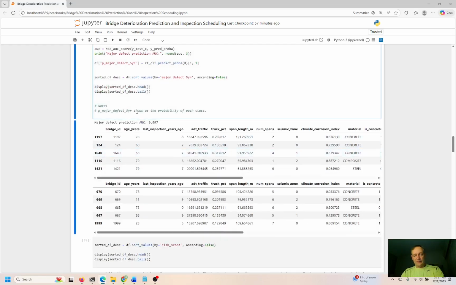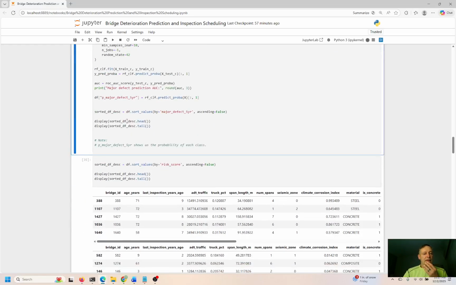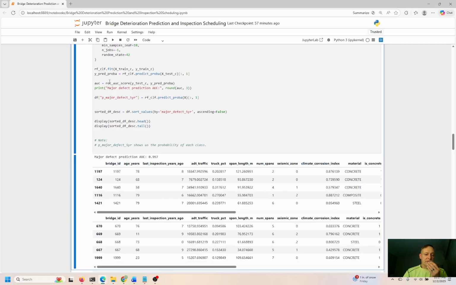So let me run this next cell over here. We'll see what the outcome is. So we have the training and the testing and 97% accuracy. So, 99.7 in this case. So this is area under the curve. So this is even better.